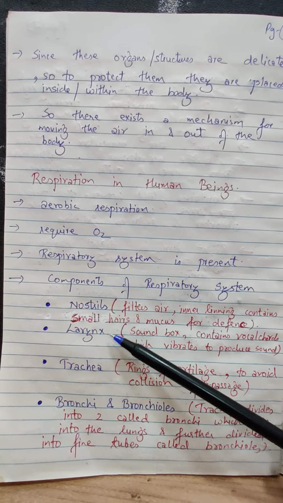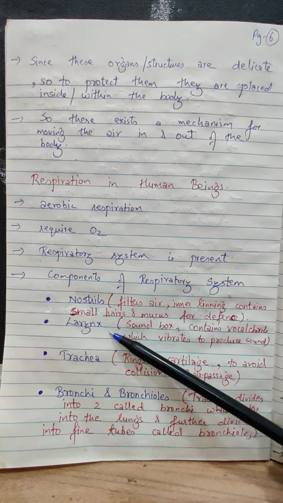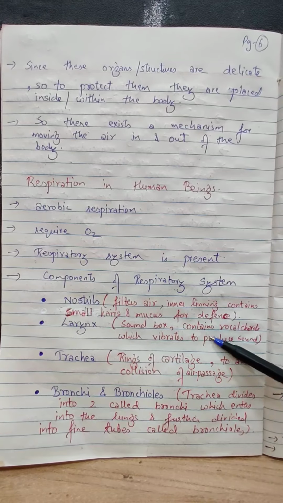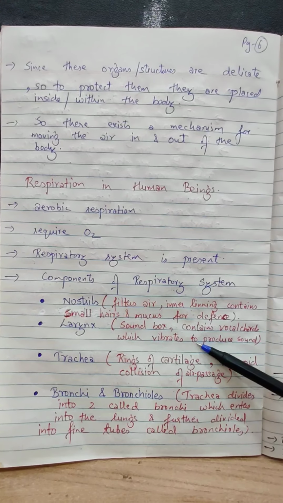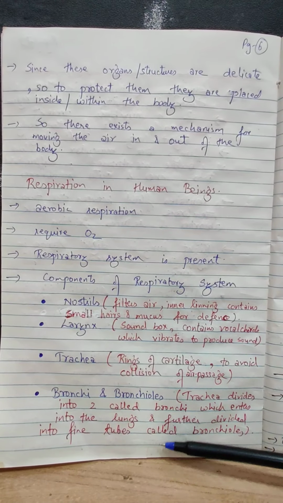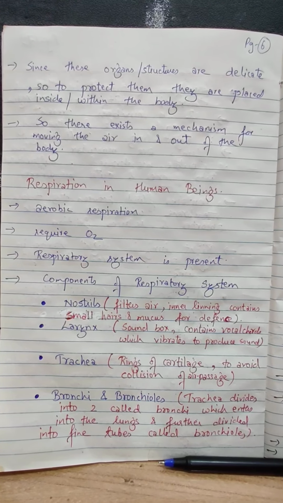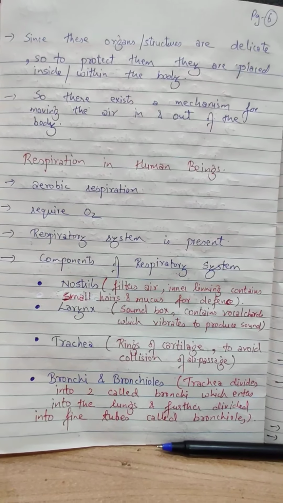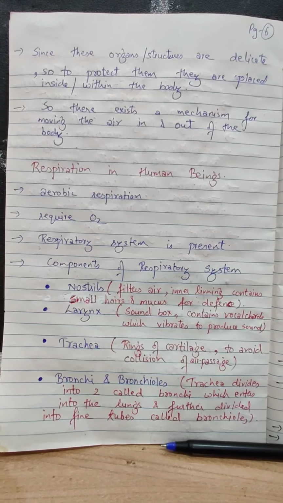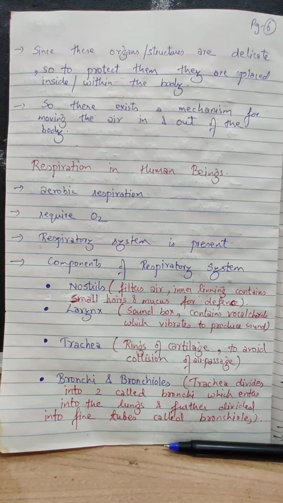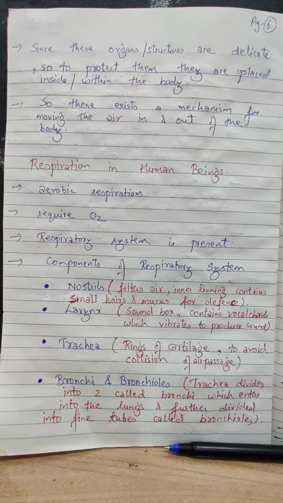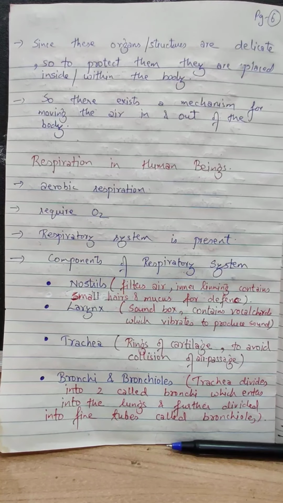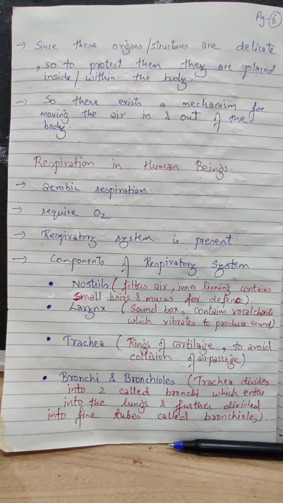Coming to the next structure, what is it? Your larynx. The larynx is called as what? The sound box of the body. Why? Because it contains what? Vocal cords, which on vibration produce sound and different sounds. We have a very well developed larynx, and so we are able to produce different types of sound and we are able to talk. This larynx is present in the throat or the neck region. Besides it is the pharynx, which we have seen in the digestive system.